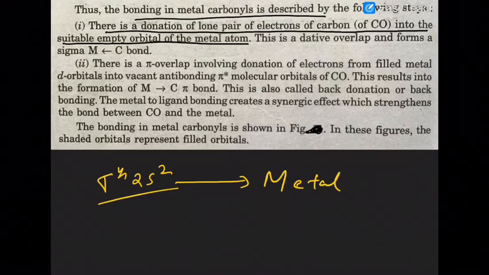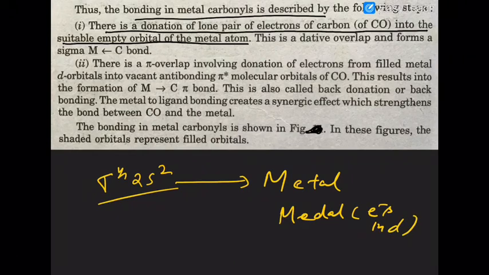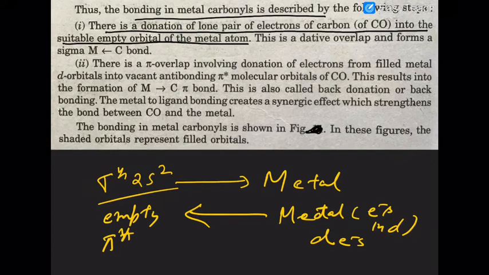Sorry, metal atom. Now metal has what? Metal has electrons in d orbitals. Why? Because what is the metal has? Metal has zero state. So it will give back its d electrons to the empty pi anti-bonding MO of carbon monoxide.